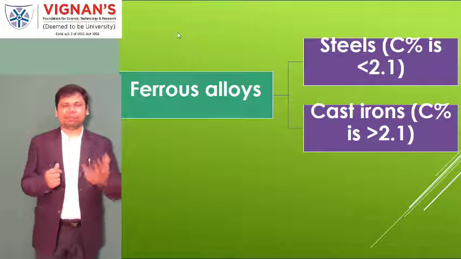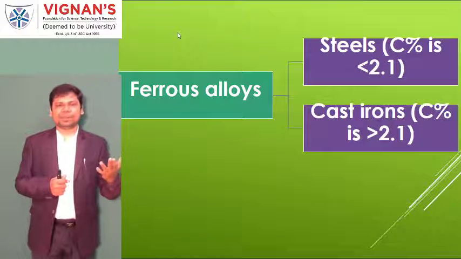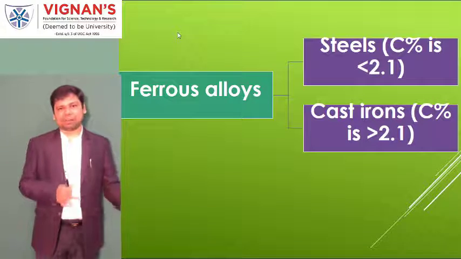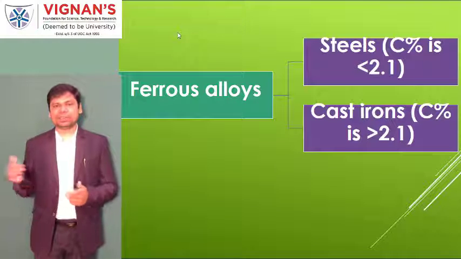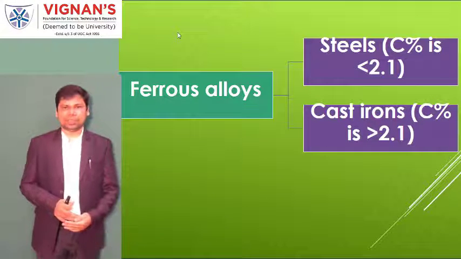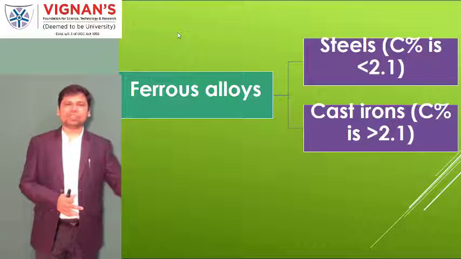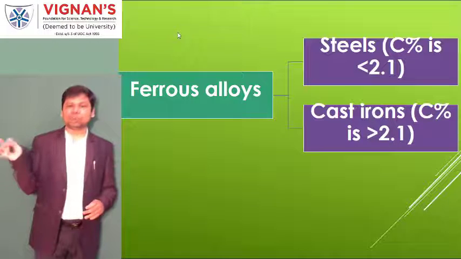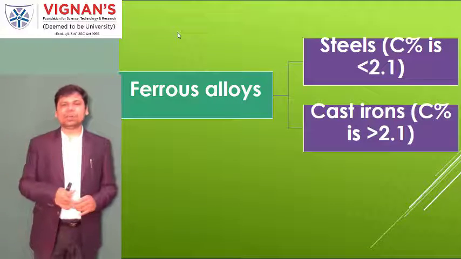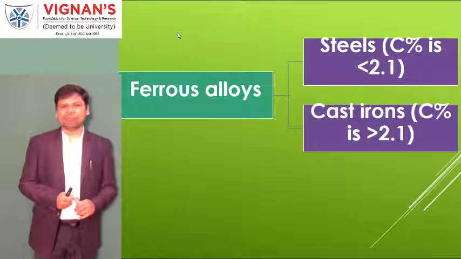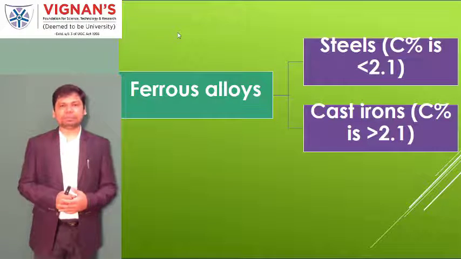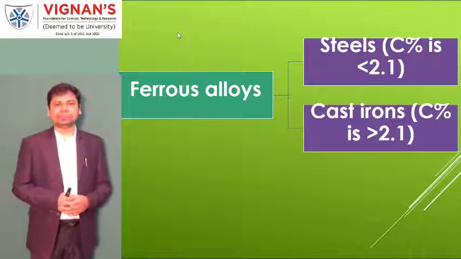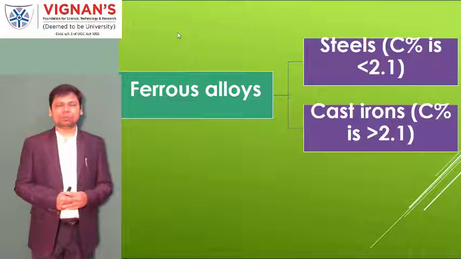If you say one word, what is meant by ferrous material? Iron alone, then we call it a ferrous material. Iron is a soft one. Steel is a strong one. What is the major difference? The carbon percentage. In pure iron, the carbon is 0%, but whenever carbon is mixed with iron, up to 2.1%, that is called steel, which is very hard, much stronger than iron. That steel we are using in all fields in engineering. How much carbon? Only 2.1.